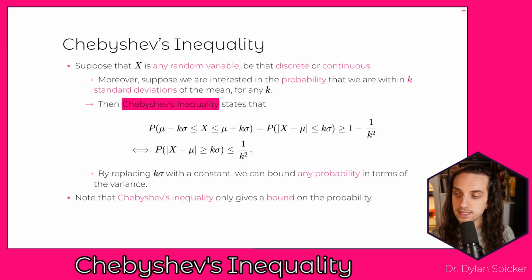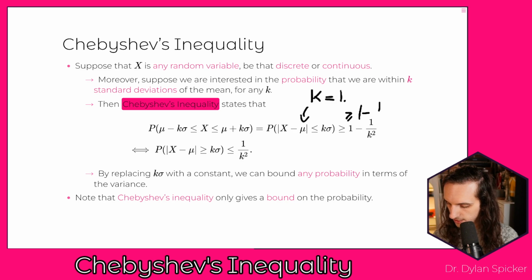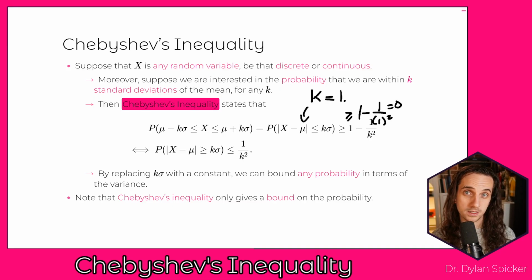So if we imagine that we take k equals 1, and we are looking at the probability that |x − mu| is within one standard deviation of the mean, then this is going to have to be greater than or equal to 1 minus 1 over k squared. Well, k is 1, and so that's just giving us 0. So what we're saying is that if k is 1, the probability that we're within one standard deviation of the mean is greater than or equal to 0. We already knew that, because all probabilities are greater than or equal to 0. And so that's not going to give us an interesting bound.